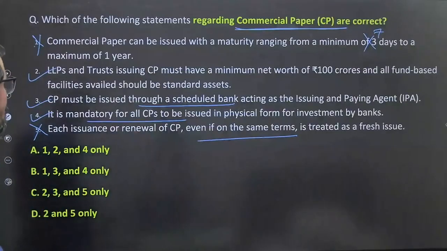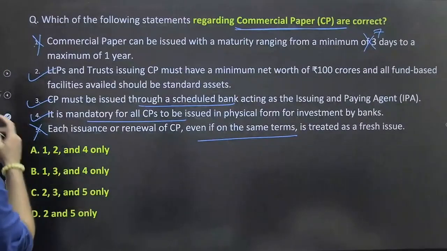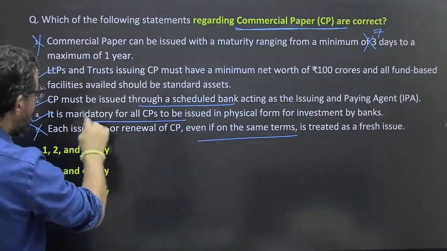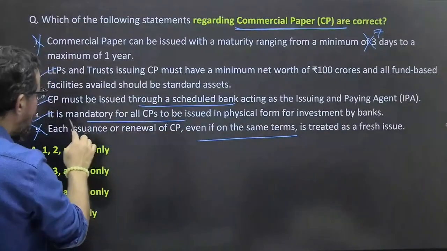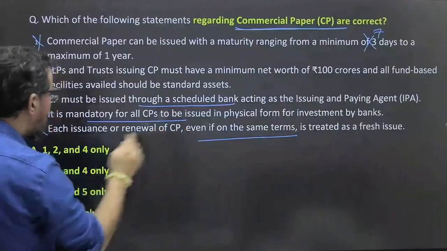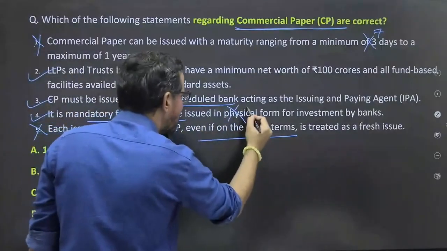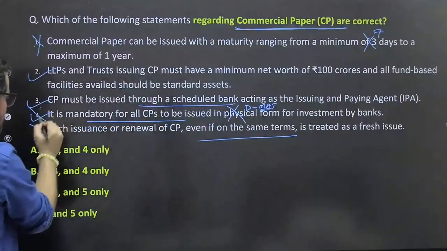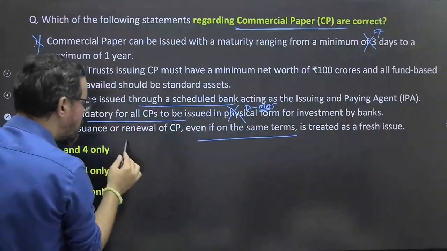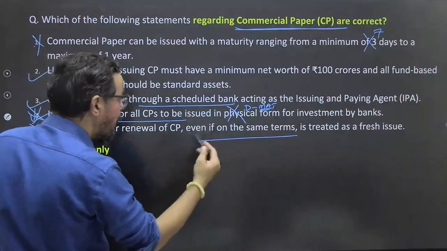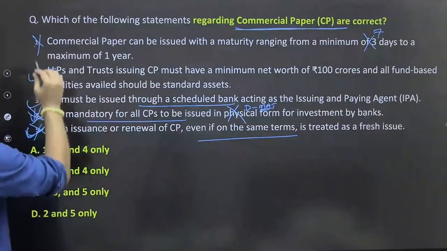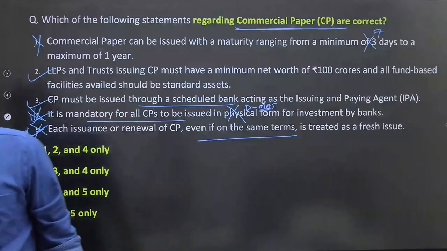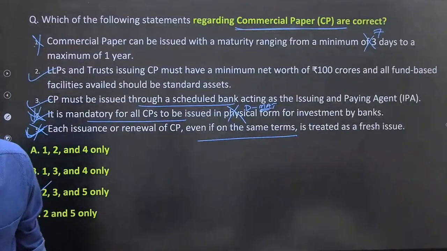Okay, you guys are saying B, meaning 1, 2, 3. No, there is something on LLPs. CP must be issued through a scheduled commercial bank. It is mandatory for all CPs to be issued in physical form? Sorry, first of all, it is demat form, dematerialized form. That is wrong. And each issuance or renewal of CP will be treated as fresh, so this should be the right answer. 2, 3, 5 should be the right answer. C should be the right answer for this particular one. C will be the right answer.